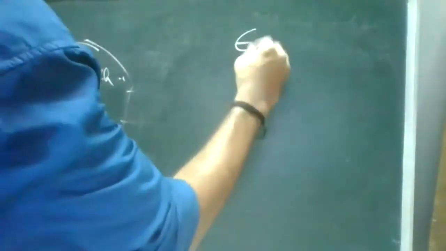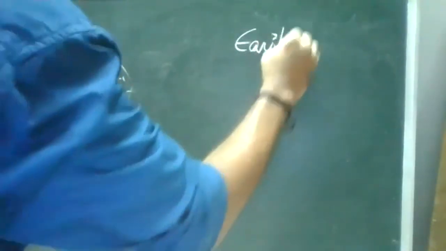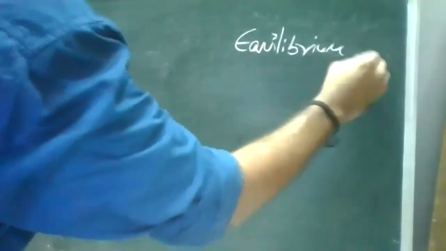So first we'll see the zeroth law. You may have studied this one. Do you know about equilibrium? What is equilibrium? If you know it, tell me.